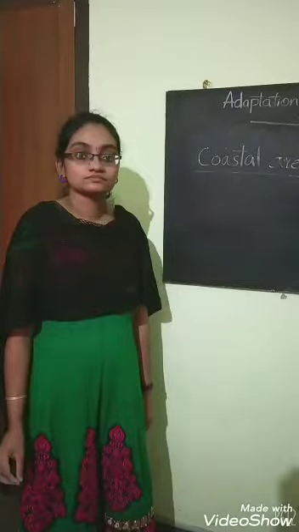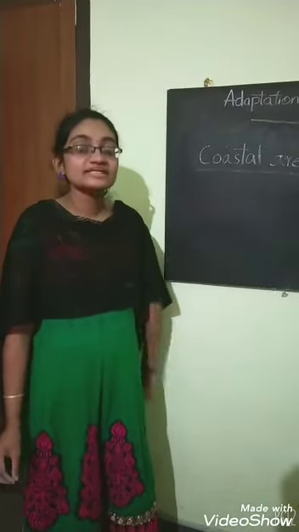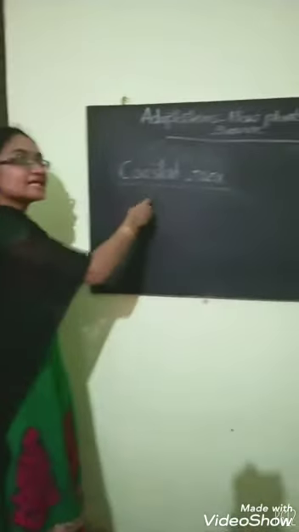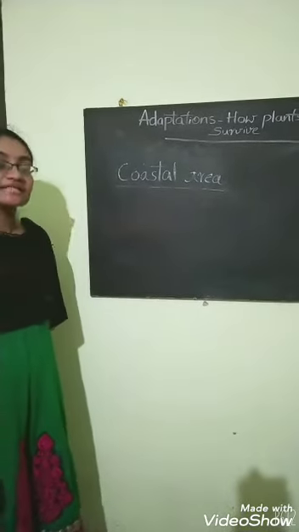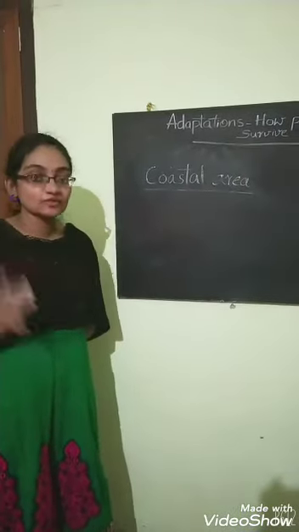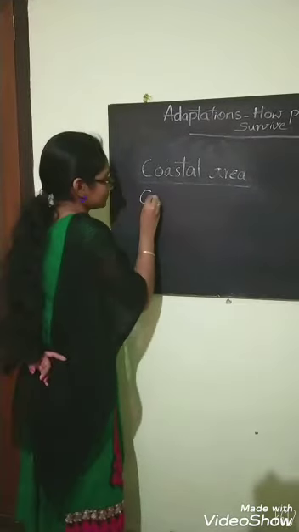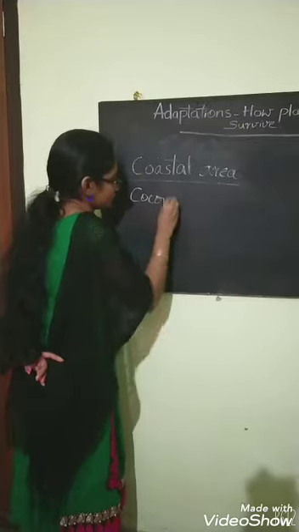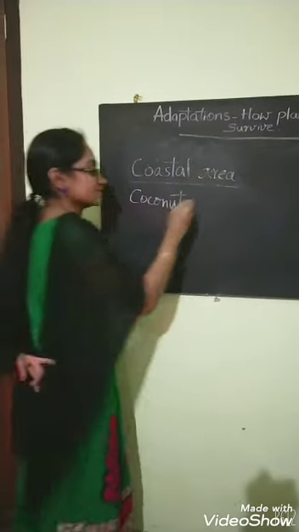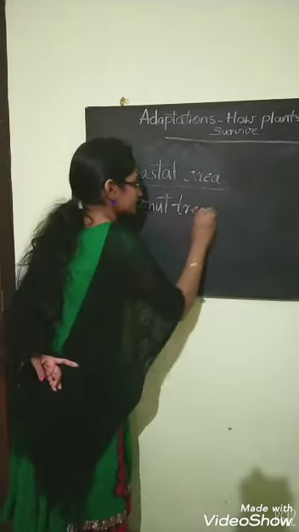That is plants growing in coastal regions. The next is the coastal area or coastal region. The examples of plants growing in coastal areas are coconut trees. So, what are the adaptations for these coconut trees?